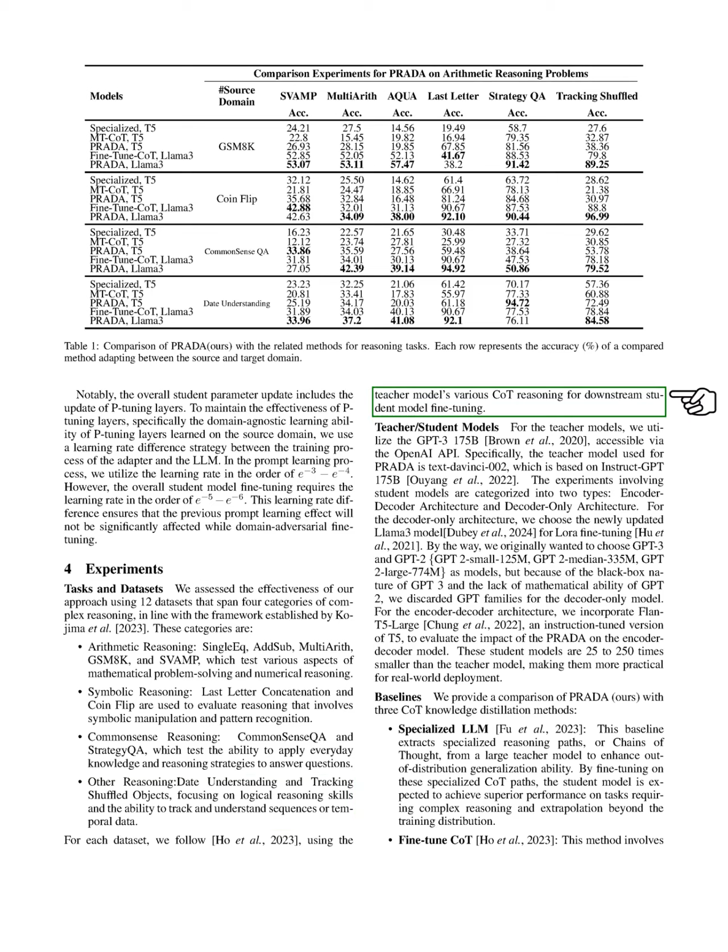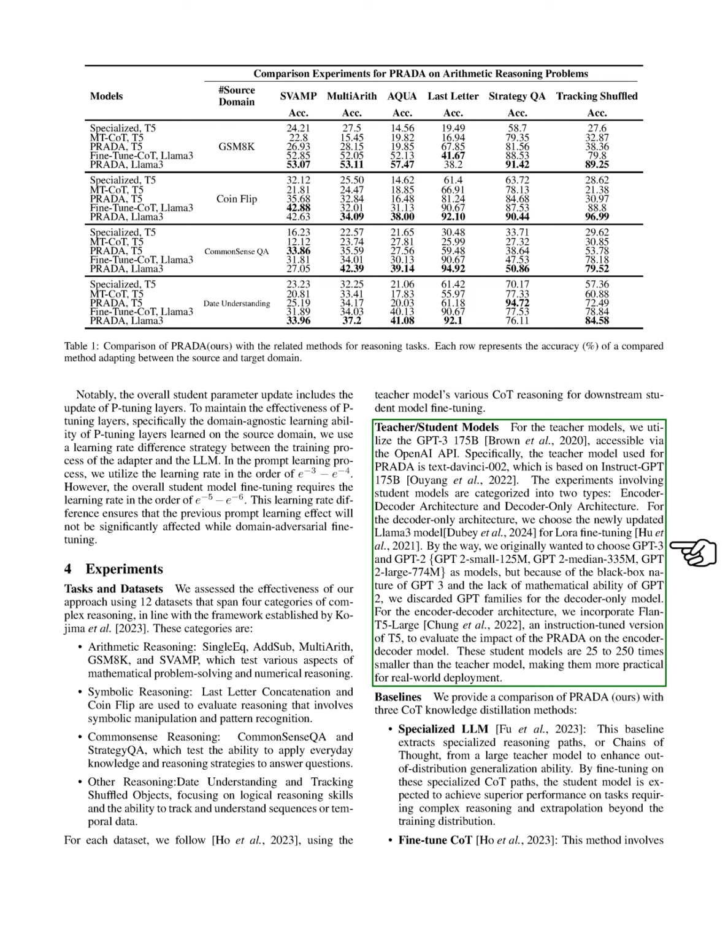For each dataset, we followed a specific methodology using the teacher model's different chain of thought, COT, reasoning to fine-tune the student model. For our teacher model, we utilized the GPT-3 175 billion parameter model via the OpenAI API, specifically the text-davinci-002 version. Our experiments with student models were divided into 2 types: encoder-decoder architecture and decoder-only architecture.